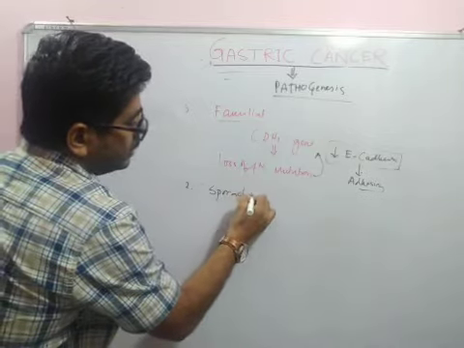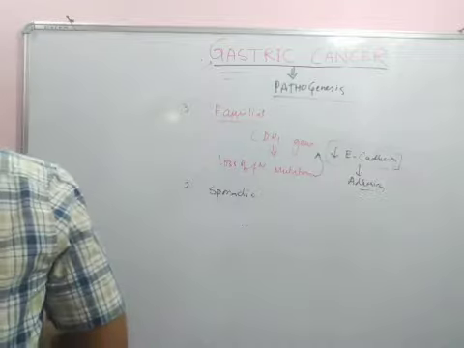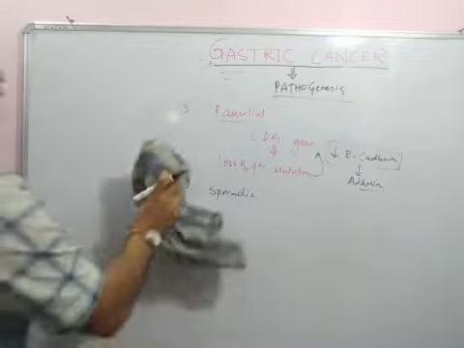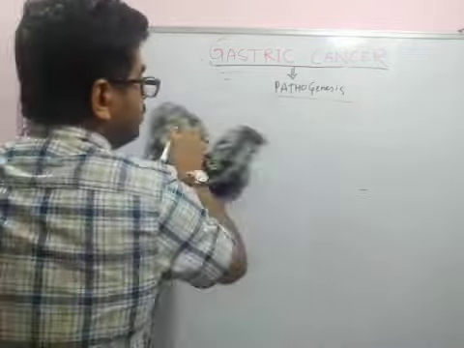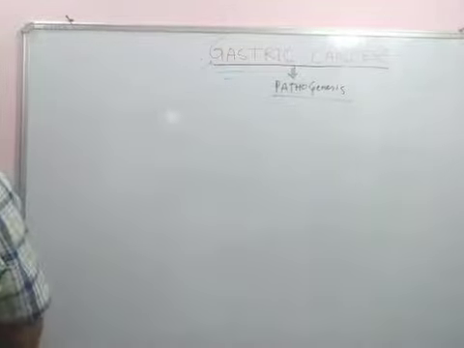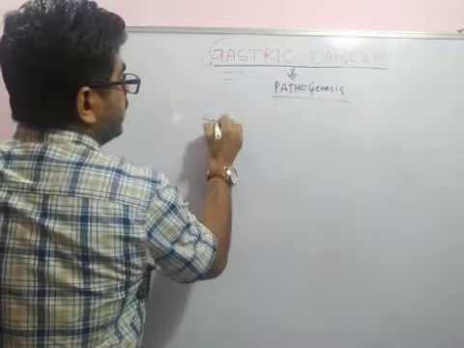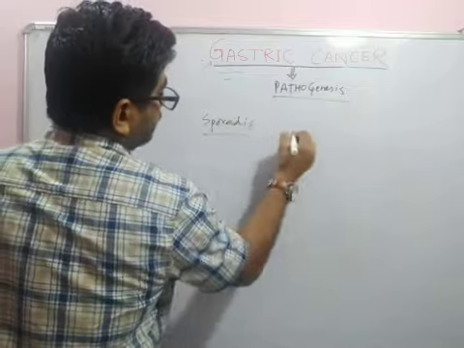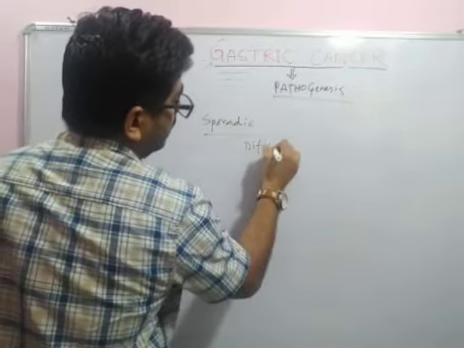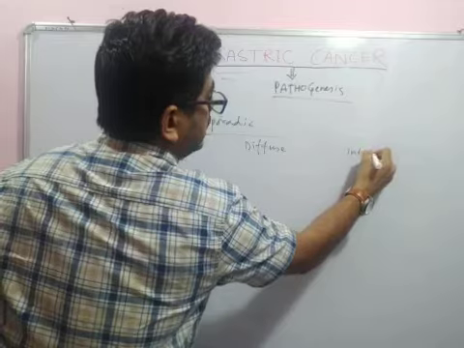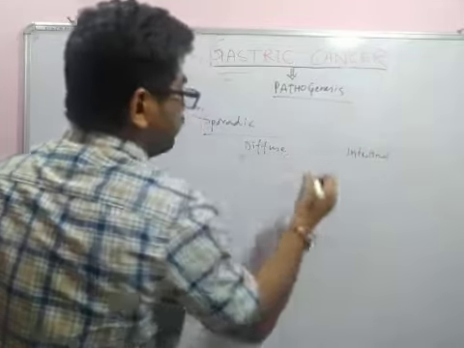Number 2 is the sporadic type. In sporadic there are 2 different types: one is diffuse and one is intestinal. So we will talk about the sporadic type of gastric carcinoma and how it develops. In diffuse, what happens?